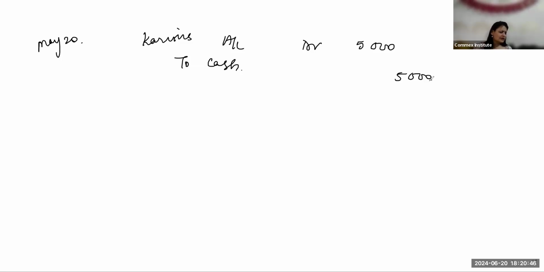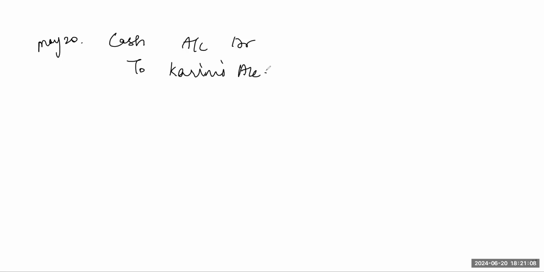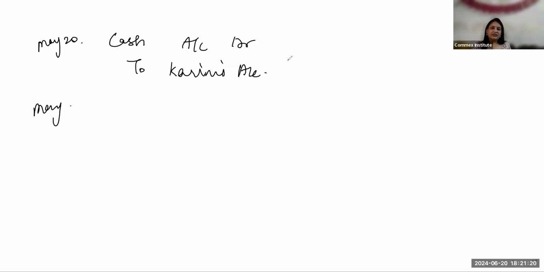Which transaction are you talking about? May 20, we are talking, right? Kareem paid on account. Kareem paid us. So it will be the other way around. Kareem paid us, we didn't pay Kareem. So it will become cash account debit to Kareem's account, rupees 5,000. It was written Kareem paid on account, not that we paid on account. So we received the cash, and the amount is 5,000.